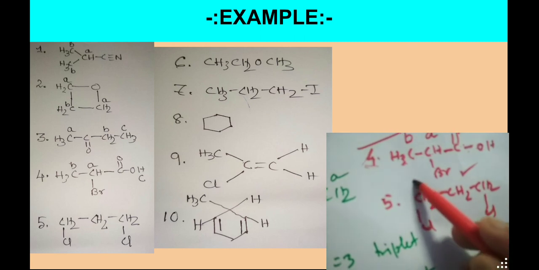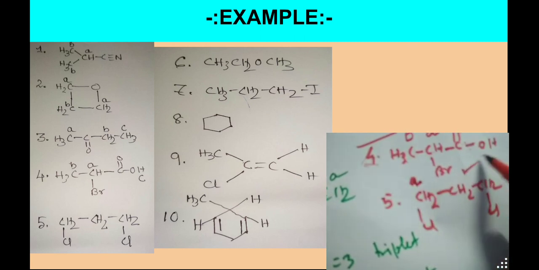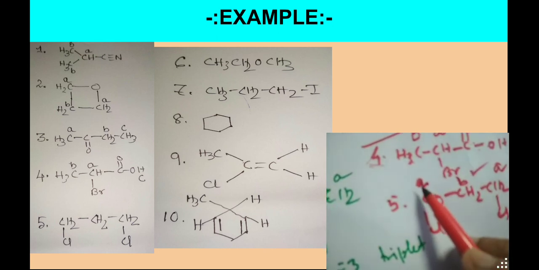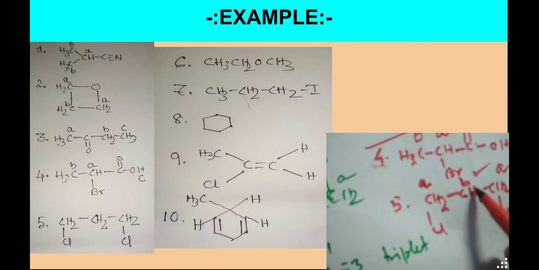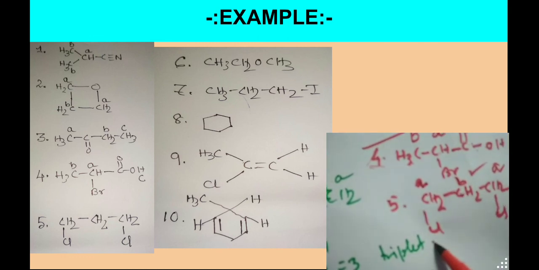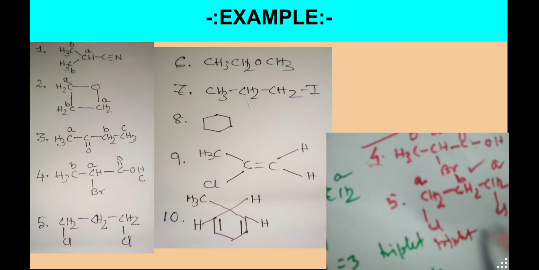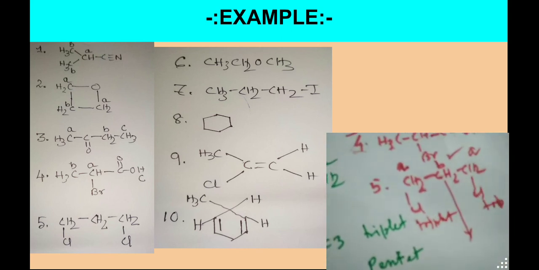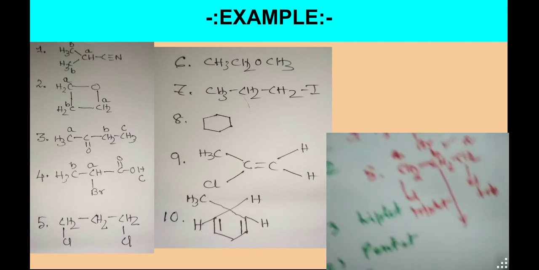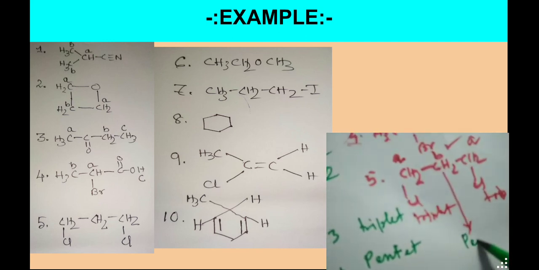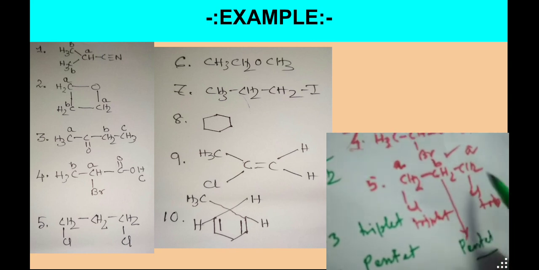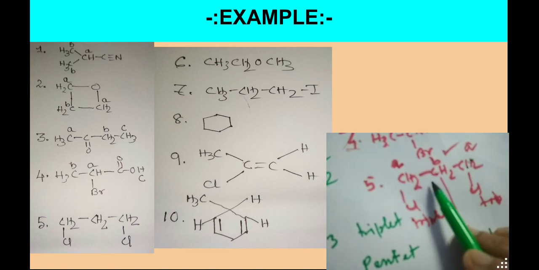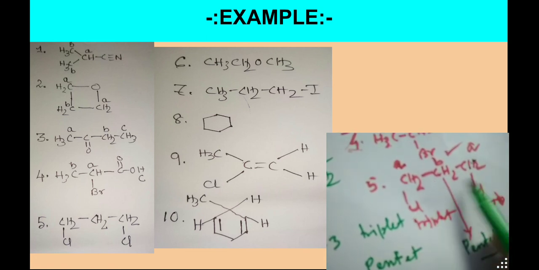Now these two are the same, A and A, and the central will be B. For A, the neighboring protons are 2, so this one is also a triplet, and this also a triplet, and for the central, 4 protons are neighbors, so it is a pentet. Here the magnetic spin of both neighboring protons is the same, because both have chlorine present there.